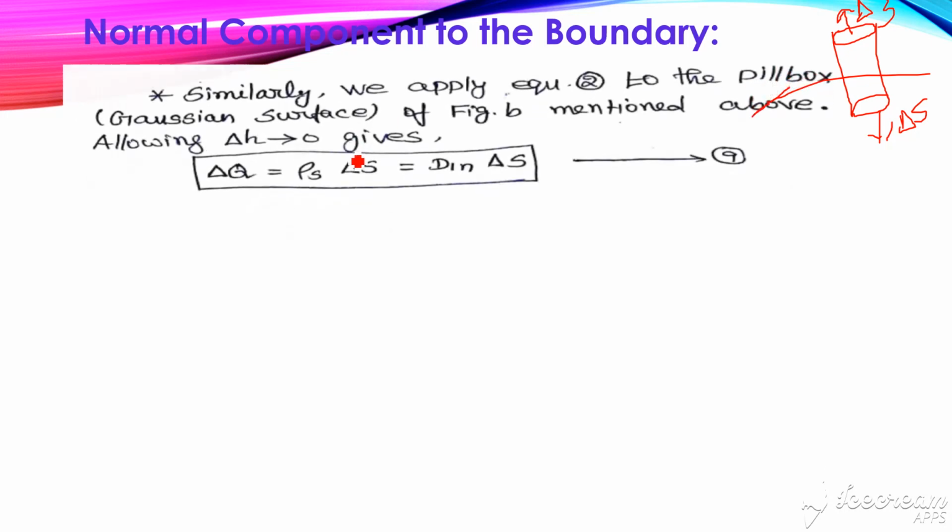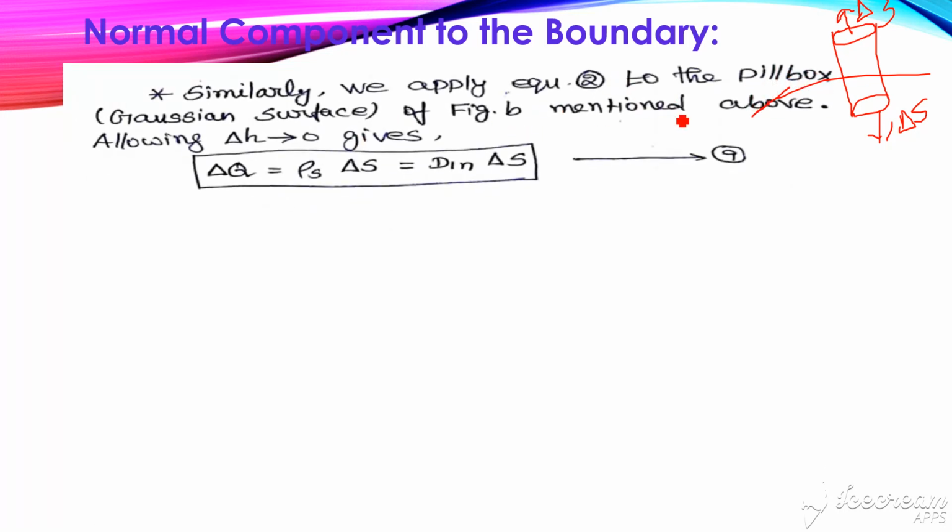Similarly, we apply equation number 2. What is equation number 2? The integral of D dot dS is equal to Q over a closed surface, that is important. So over the closed surface, D dot dS is equal to the enclosed charge. This is equation 2. As in figure B mentioned above, we allow del h to tend to 0. This is the general concept because we need to derive the expression with respect to the boundary.